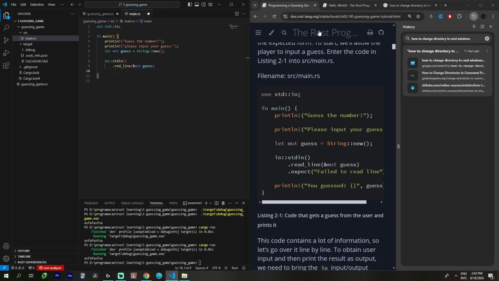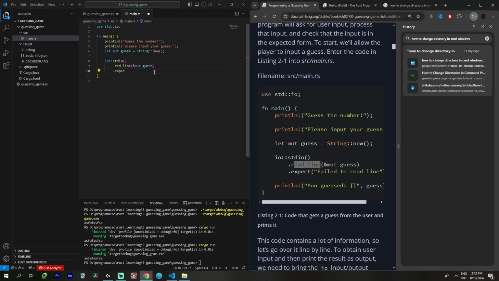You can make only one mutable reference, but you can make infinite immutable references. So if we try to do another mutable reference, it would not work because the variable guess is still borrowed by the function read_line. At least that's what I understood about the language. Failed to read line.